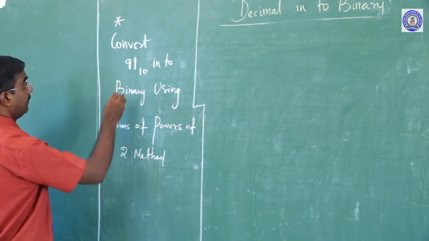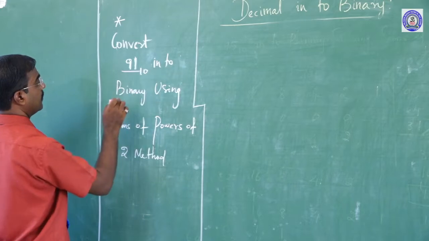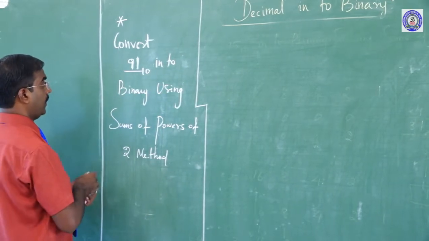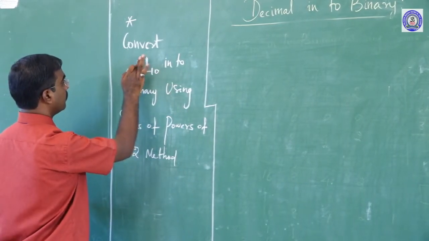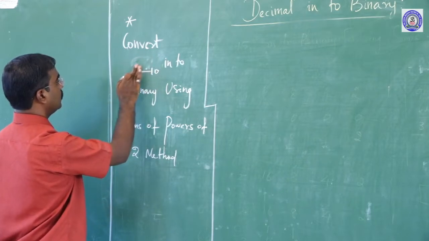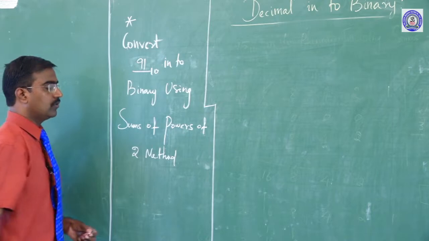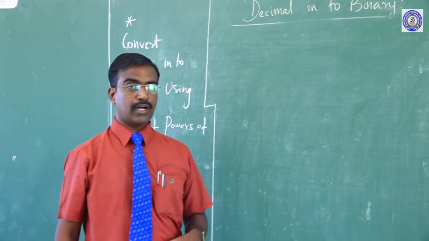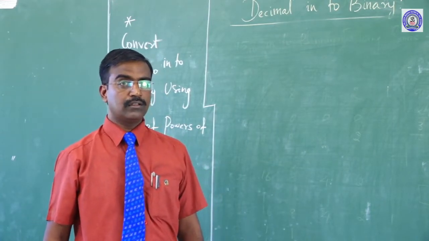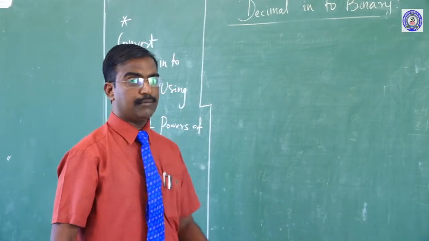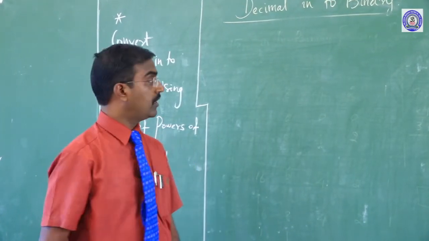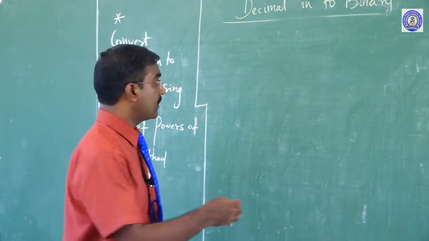Okay, convert 91 base 10 into binary using the sums of powers of two method. Okay, you work it out. Okay, my dear children, now, can I teach now?